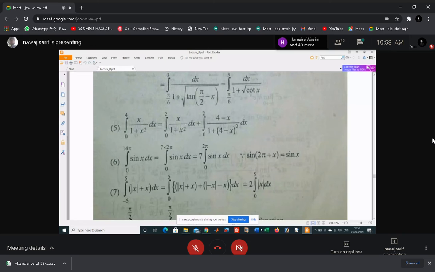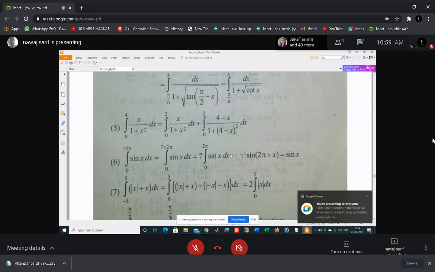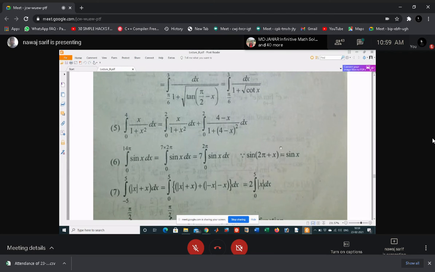What is a periodic function? Sin x and cos x. What is the definition of a periodic function? A function that repeats its value after a fixed interval. If f(x) is a function and f of t plus x equals f of x, then that function is called periodic with period t.